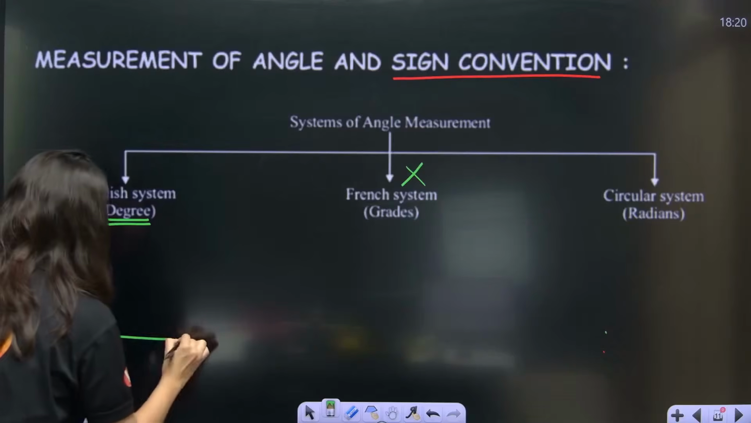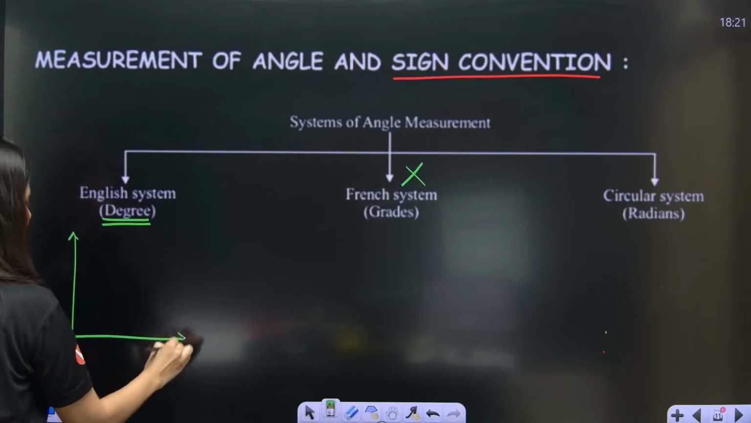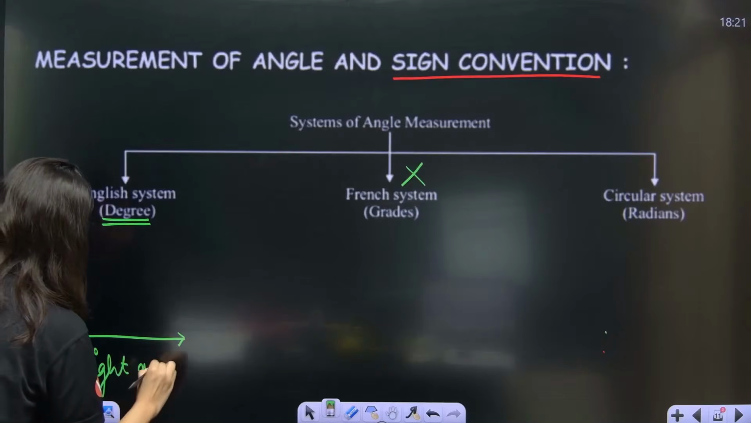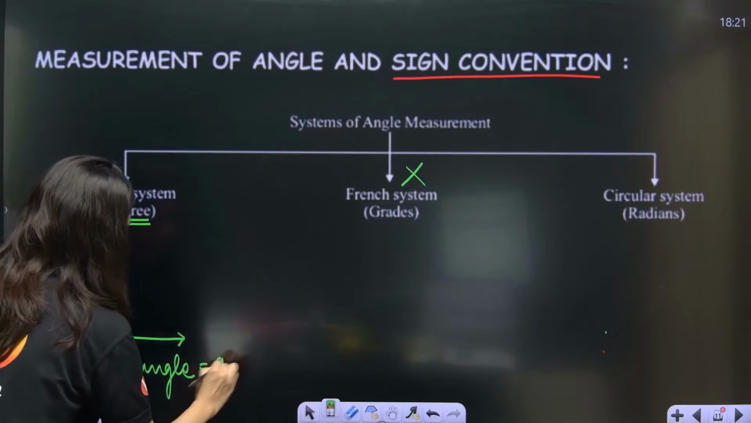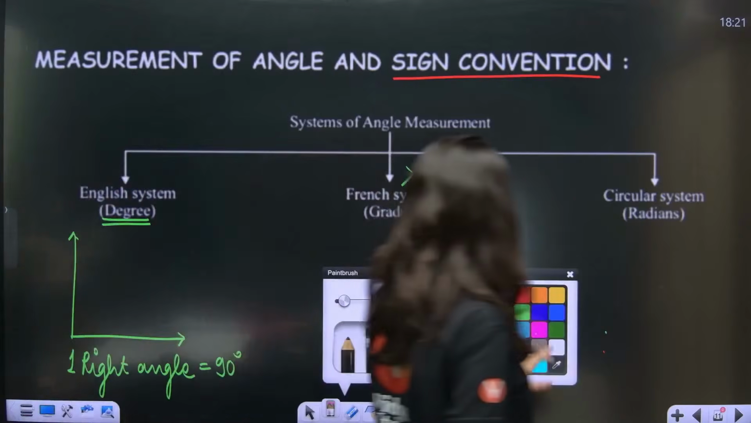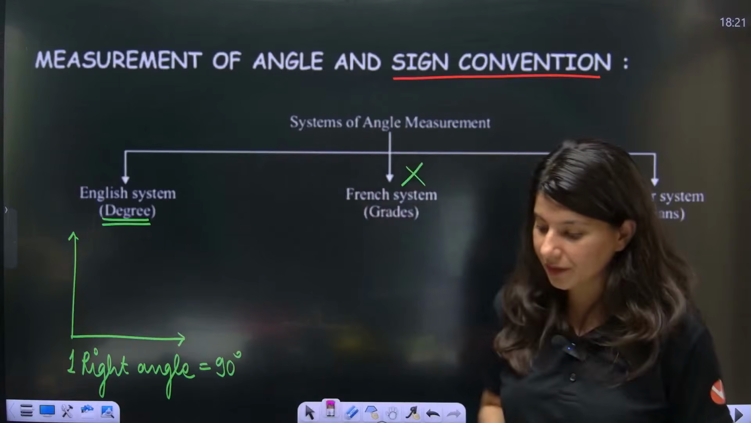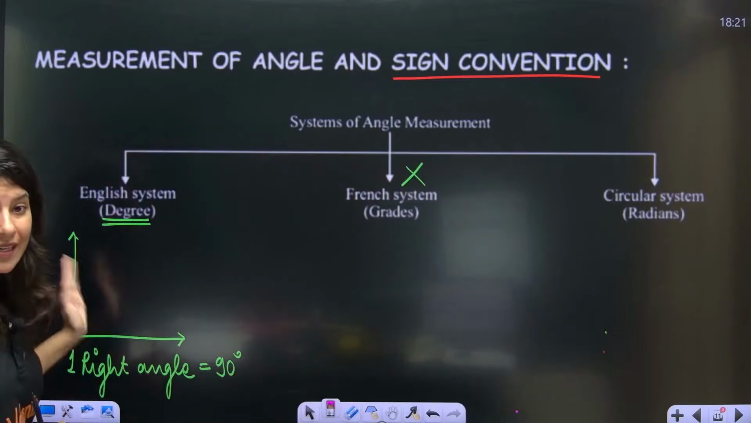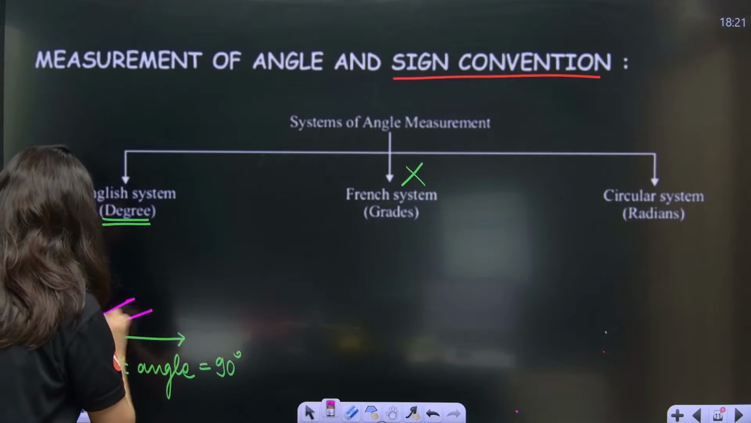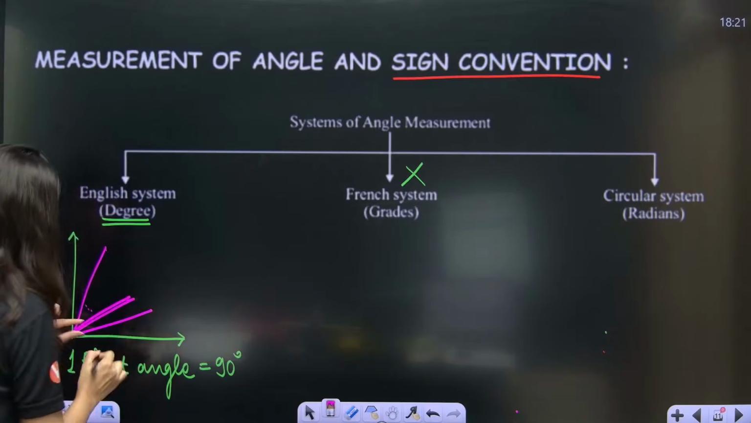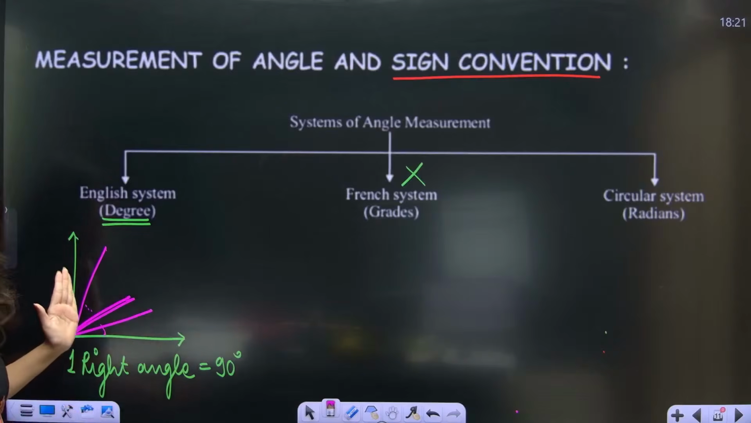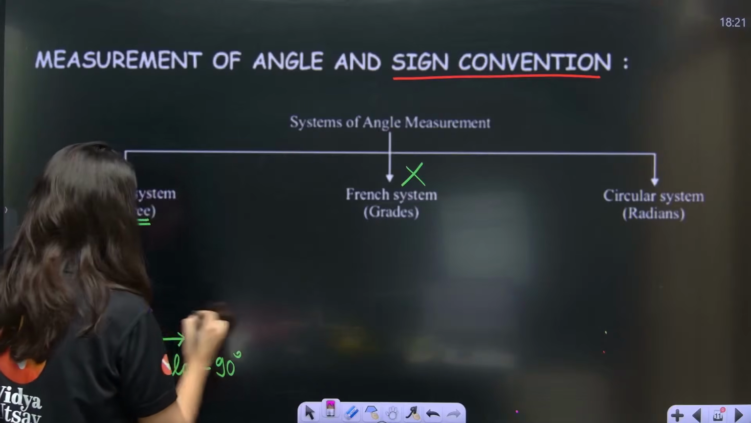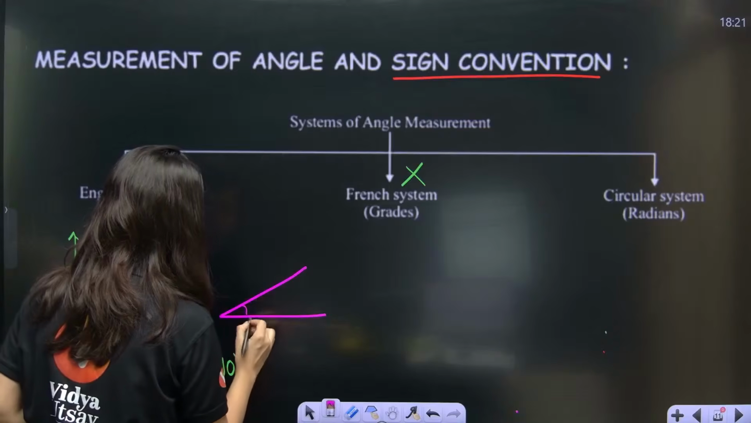Over here, can you tell me what this is? Don't you think this is one right angle? One right angle is nothing but 90 degree. So I am going to divide one right angle into 90 equal parts. Can you see 90 equal parts? That one part will represent 1 degree. So now this is your 1 degree.